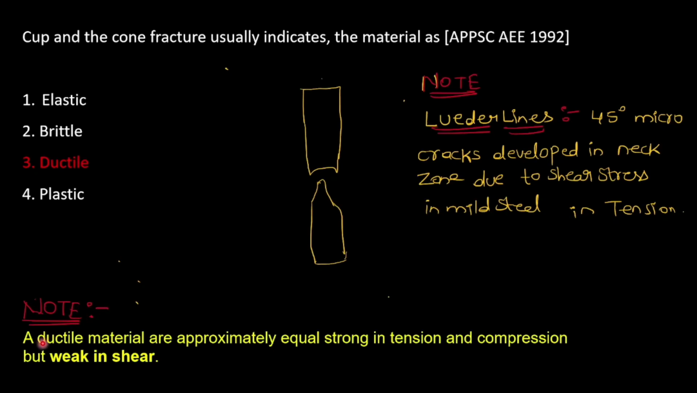Another note point is, a ductile material is approximately equally strong in tension and compression, but weak in shear.